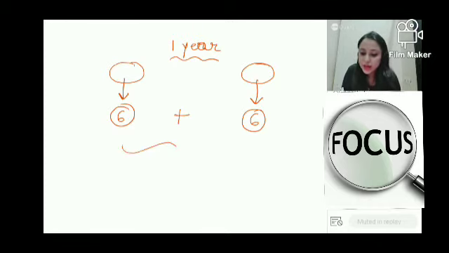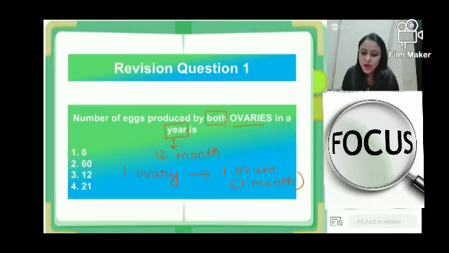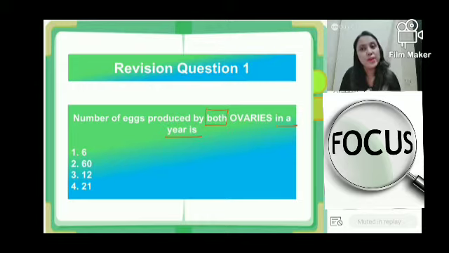So in 1 year, 6 will be produced by one, 6 will be produced by the other. अगर मैं बोलूँ together both the ovary produce how many ovum? It will be 6 plus 6. Very easy. It will be 12, right? So हमारा answer इस question का होगा 12. Both the ovaries in 1 year will produce 12 eggs, because each ovary produces 6. 6 plus 6, or 6 into 2, whatever you do, you get 12. Okay, is it understood, everyone? समझ आया?